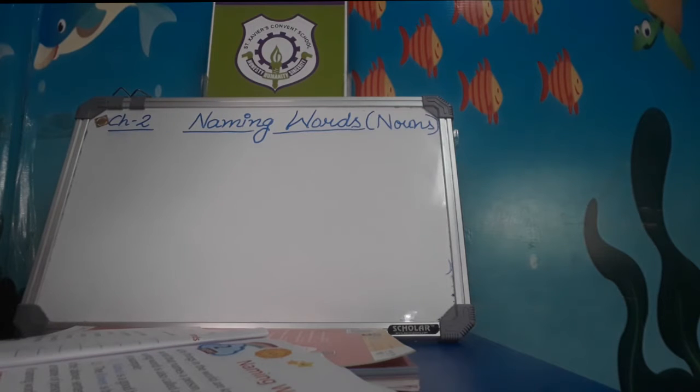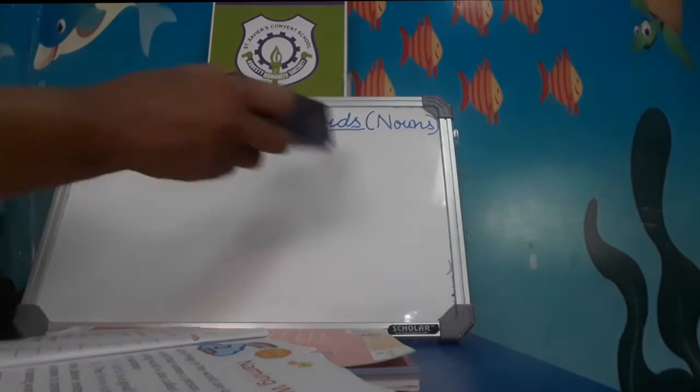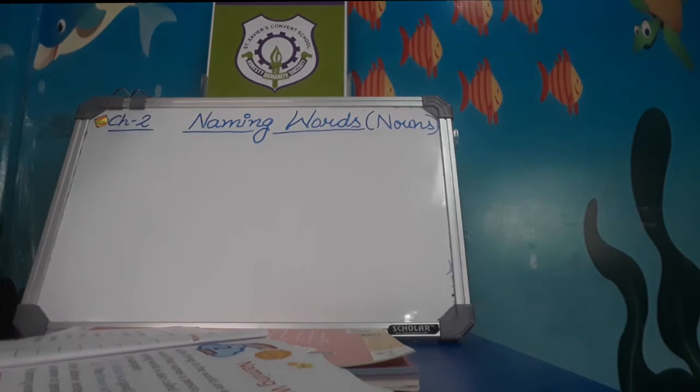In this class also, all the things in the world are known by their name. For example, this is marker, this is pencil, this is duster, this is blackboard, this is book, and many more things. A word that names a person, place, or a thing is called a naming word.